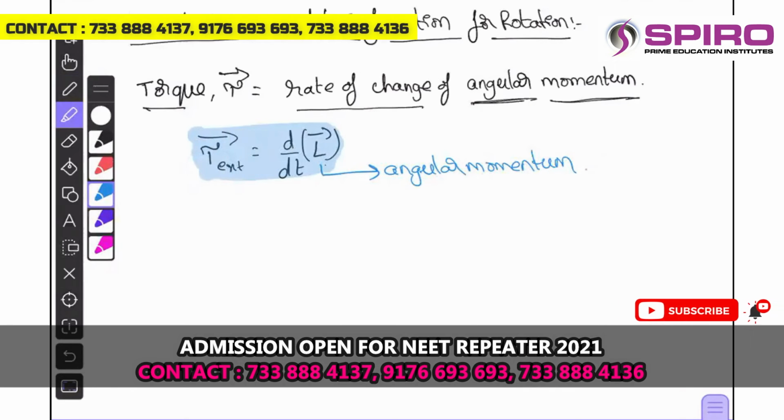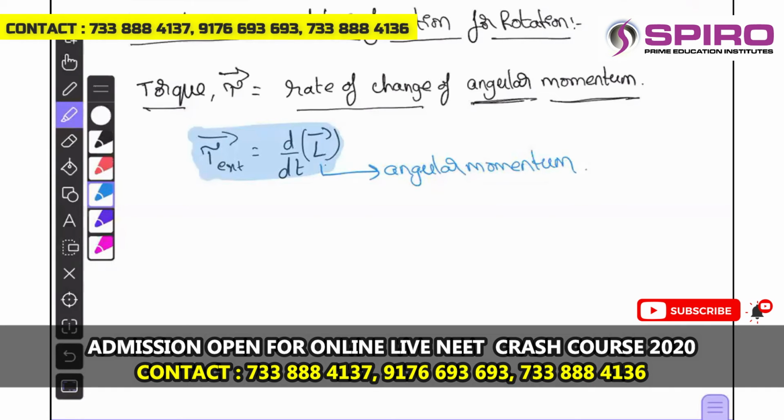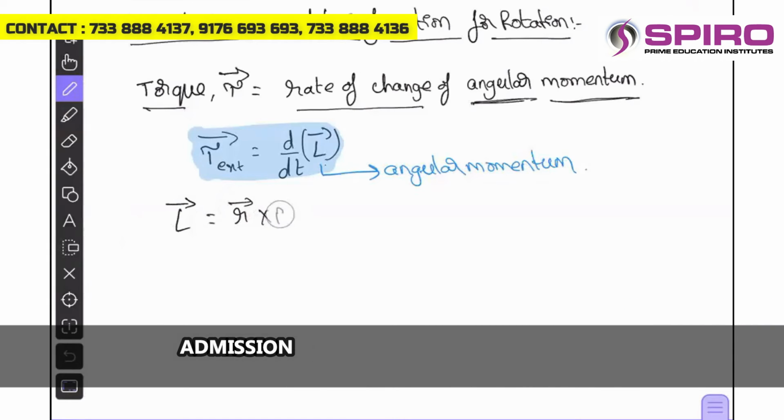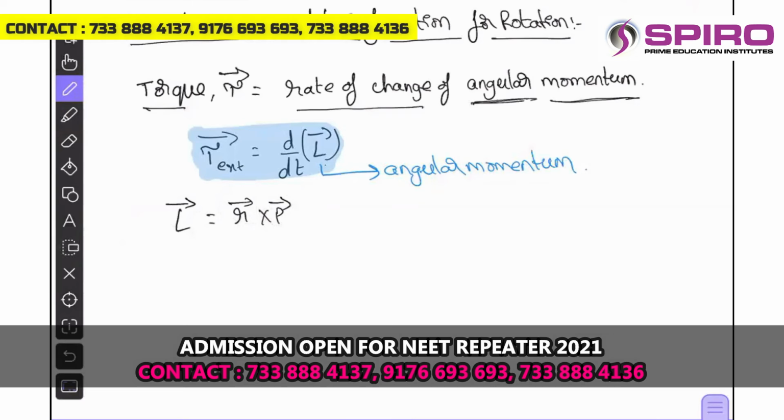Angular momentum can also be written in different forms: angular momentum L bar can be written as r bar cross p bar for a point mass, and it can also be written as I omega for a rigid body.